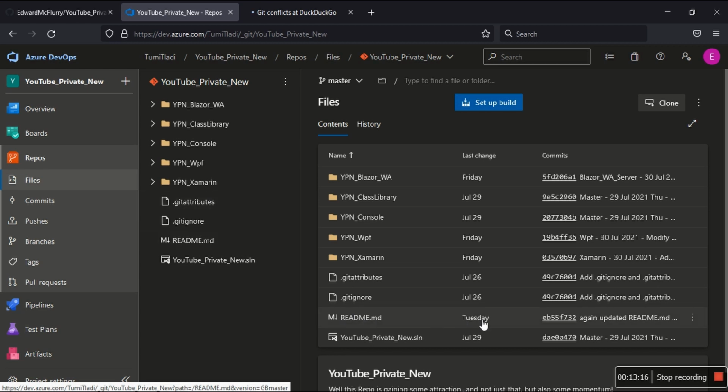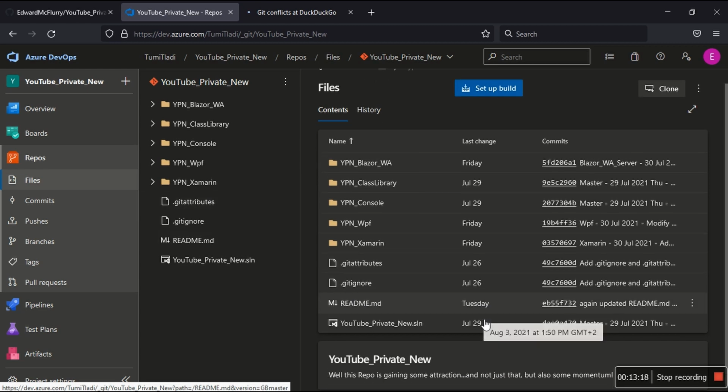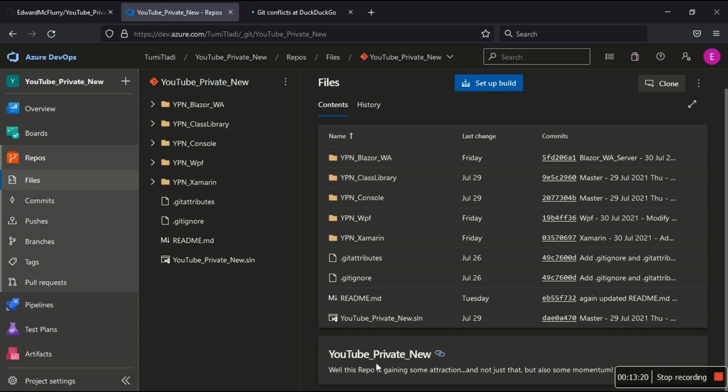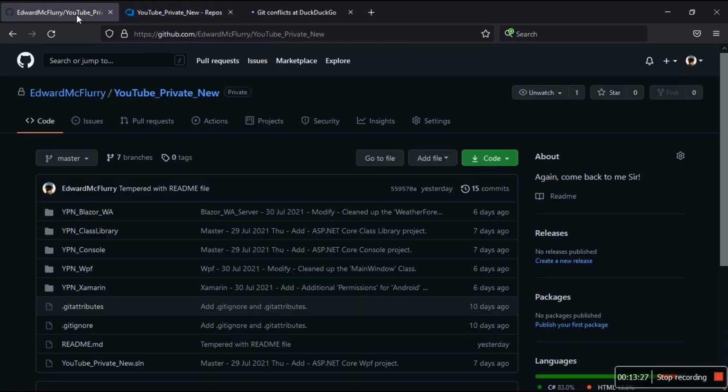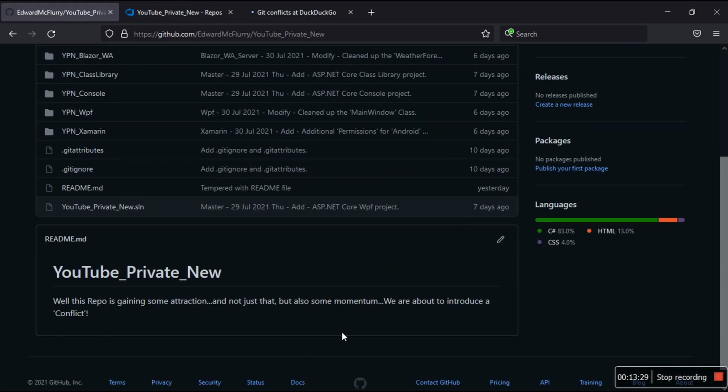So while this guy loads, let me go back to Azure DevOps and we're gonna look at, you see this was only modified Tuesday. And if you look at the extra readme file, it says, well, this repo is getting some attraction, and not just that, but also some momentum. But if you look at the one on GitHub, there's more content. After momentum, I said we're about to introduce a conflict. This was me yesterday, and then I stopped. So let's read this guy first.